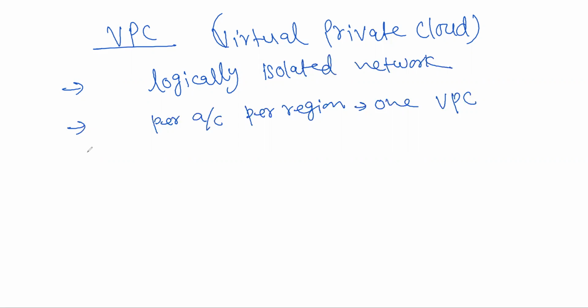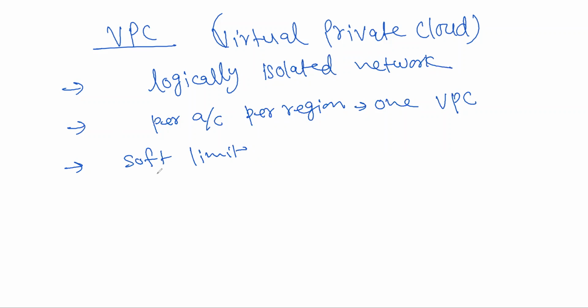So by default, I think the soft limit is about 5 VPC per region. Then you can raise a ticket to the Amazon help desk and they can help, right? They can increase whatever soft limit is there, right? Because things are changing pretty fast, right? So we can check it.